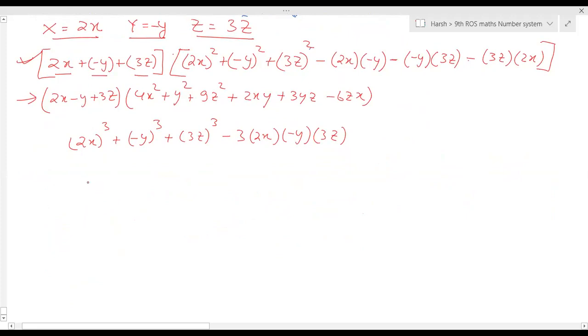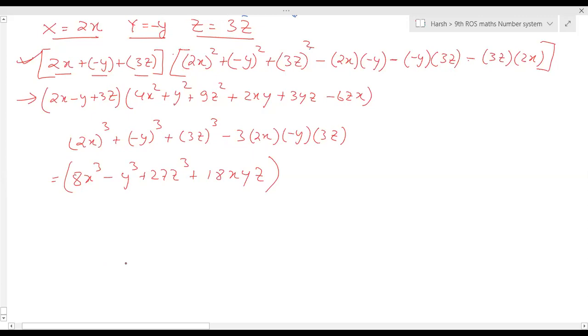Or we can write this as 8x cube minus y cube plus 27z cube, and here this one will be minus into minus plus, 3 into 6 is 18xyz. This is the answer. Any doubt?